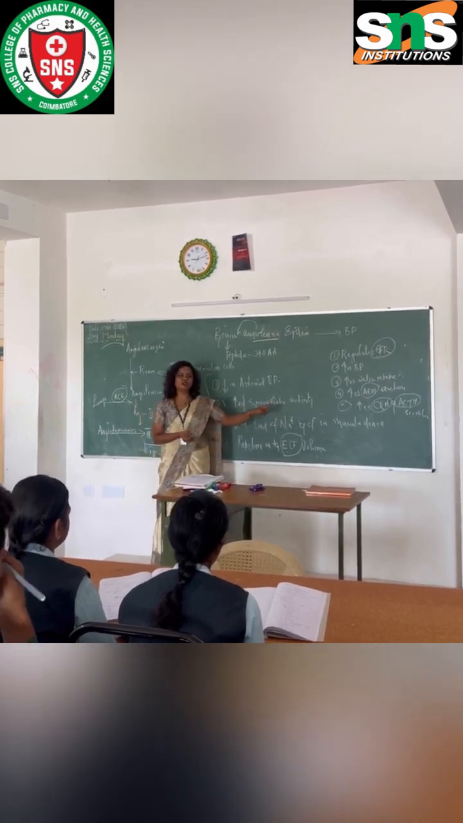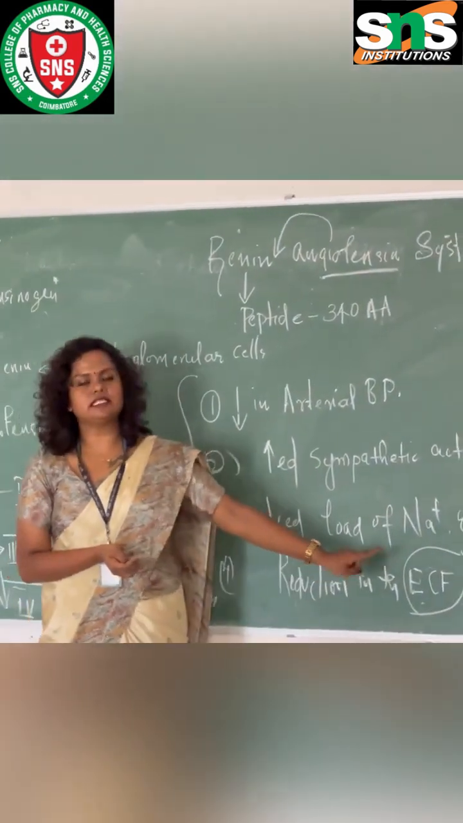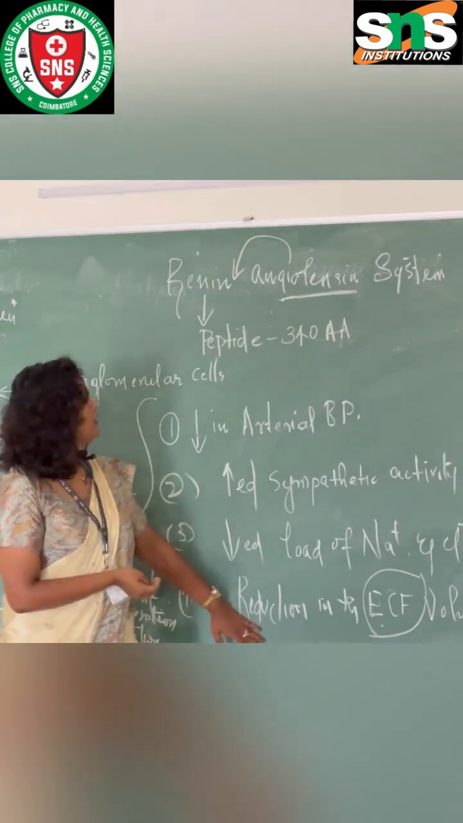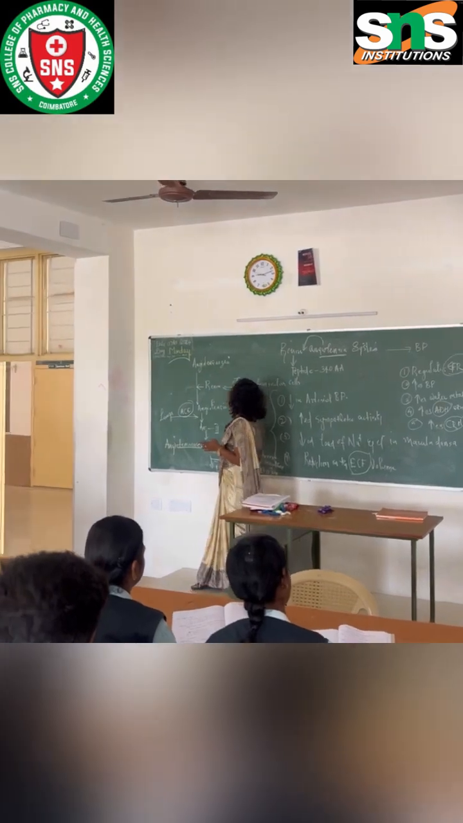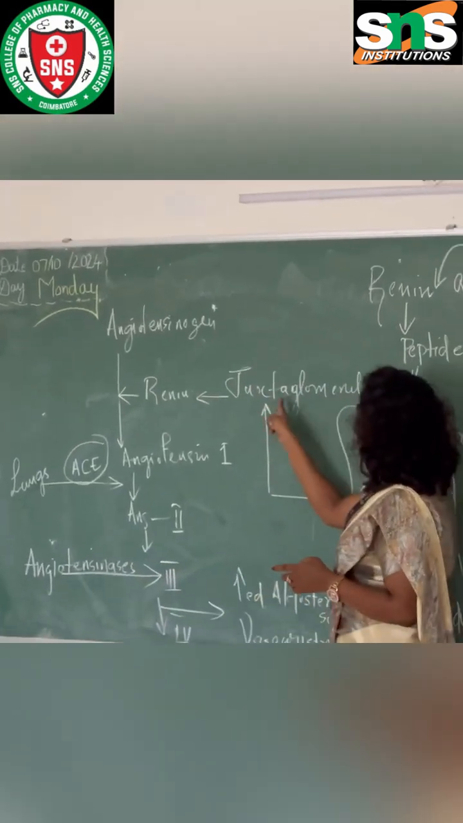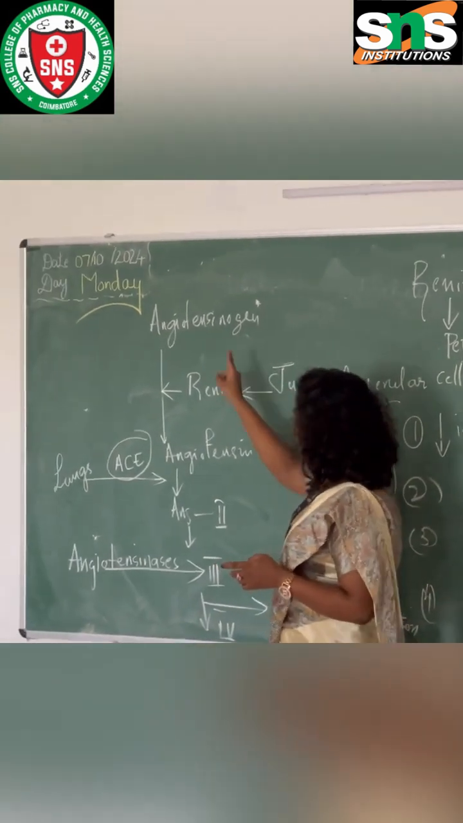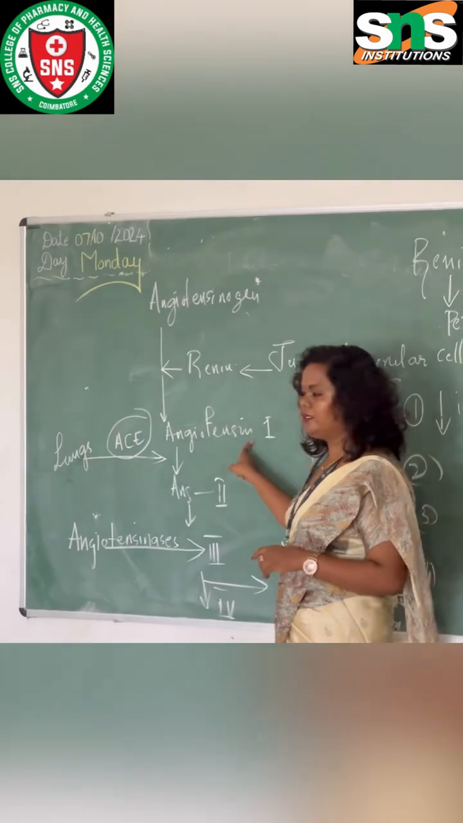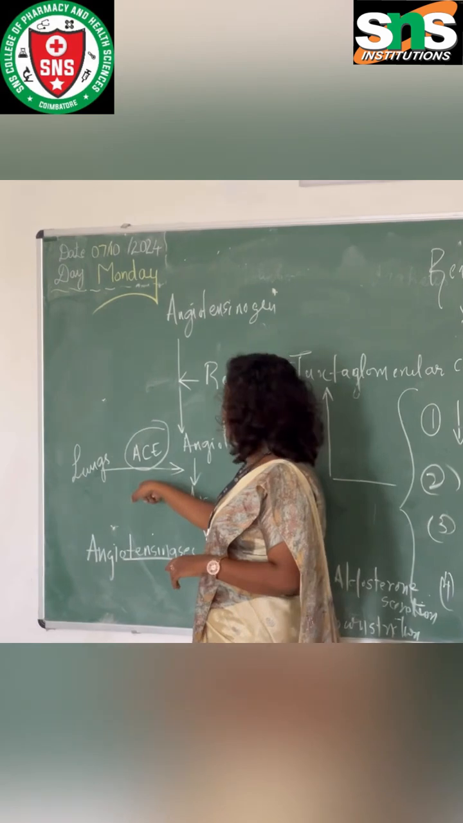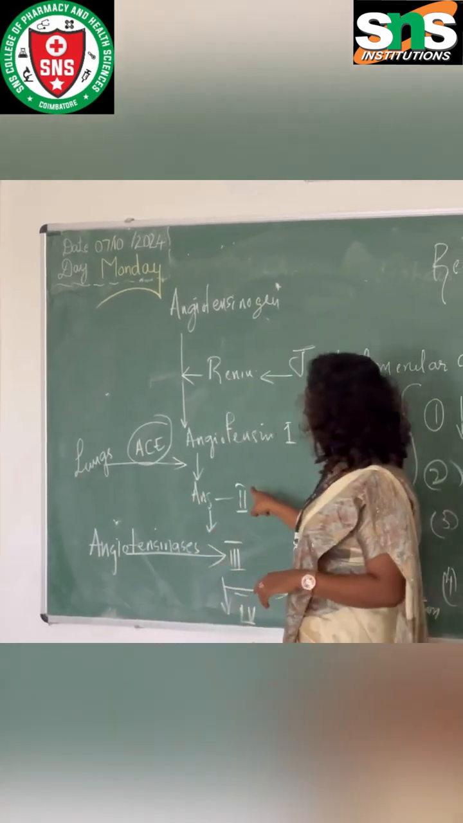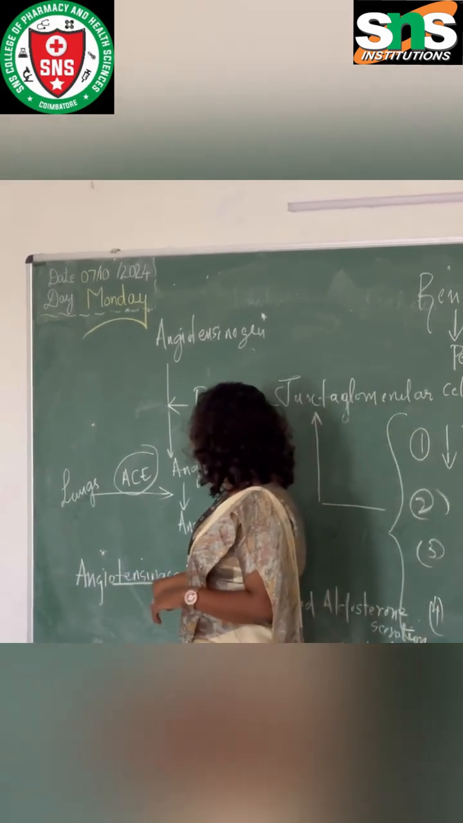Decreased load of sodium and chloride in the macula densa, and the fourth one is reduction in the ECF volume. And how does this renin influence BP? Here, after separating this renin from the juxtaglomerular cells, it will convert angiotensinogen to angiotensin 1. Then angiotensin 1 to 2 by the influence of ACE from the lungs. Then angiotensin 2 to angiotensin 3 with the help of angiotensinases.